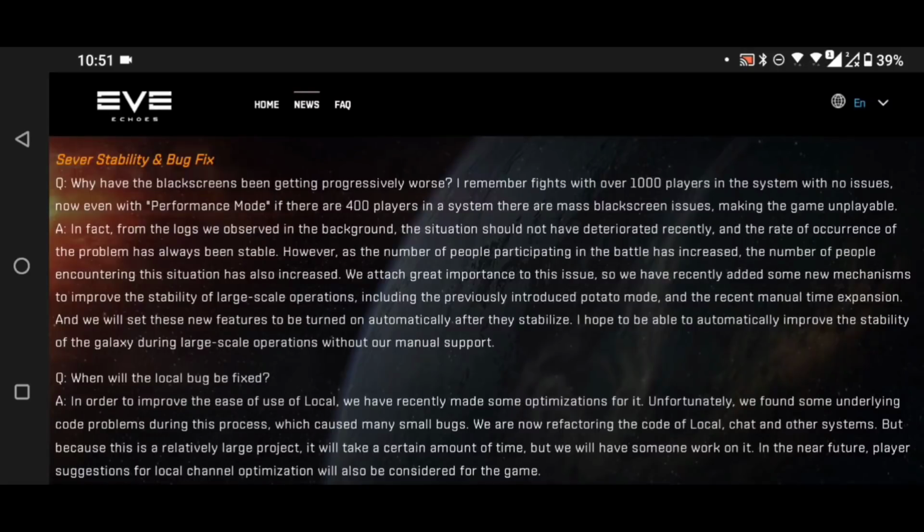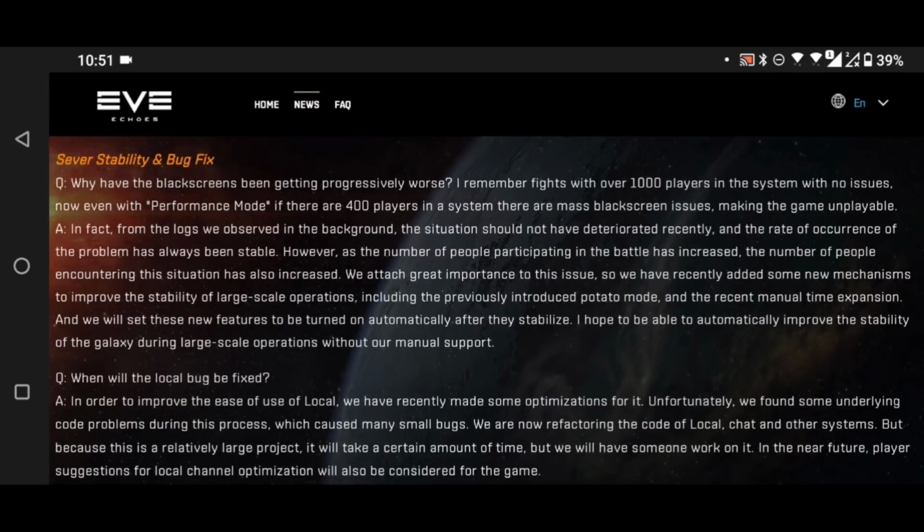Now, the answer they give here is, in fact, from the logs we observed in the background, the situation should not have deteriorated recently, and the rate of occurrence of the problem has always been stable. However, as the number of people participating in battles has increased, the number of people encountering the situation has increased. We attach great importance to the issue, so we've recently added some new mechanisms to improve the stability of large-scale